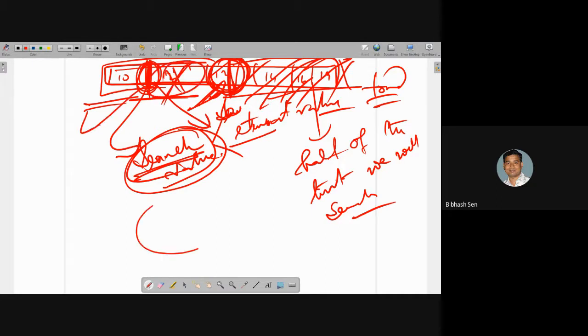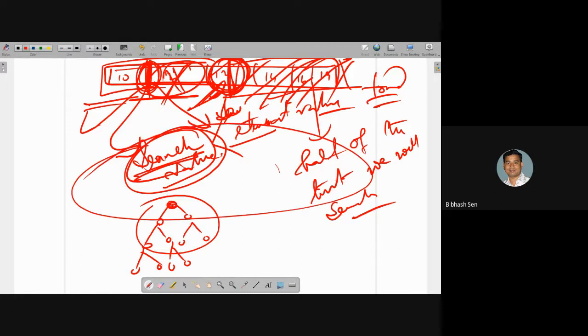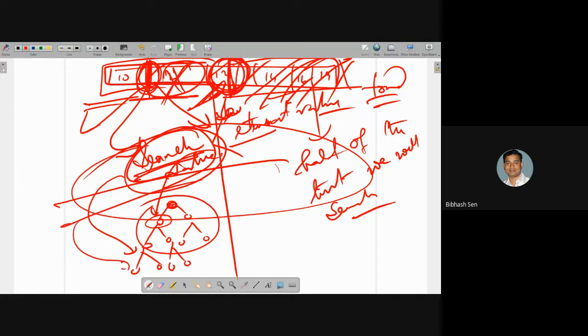Like in this way, your search space goes into two parts, then two parts, like any branching. Initially, this search space was huge, the entire set of numbers. After that, you get a smaller portion. Then a half portion will come here. Then you make it half again, you are coming here. Then you make it half again, you are coming here. Is it clear? Yes, sir.